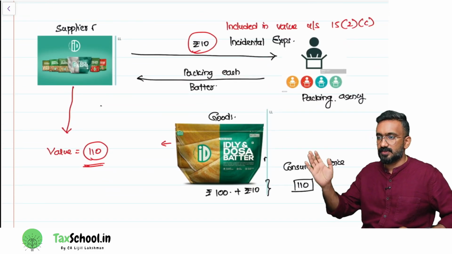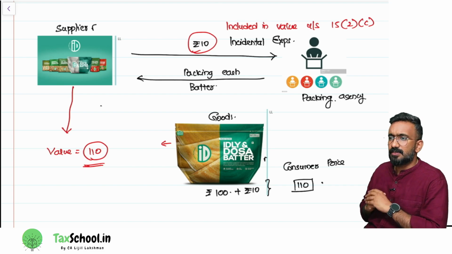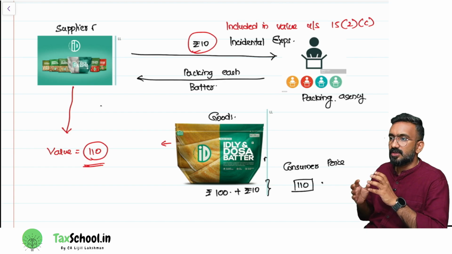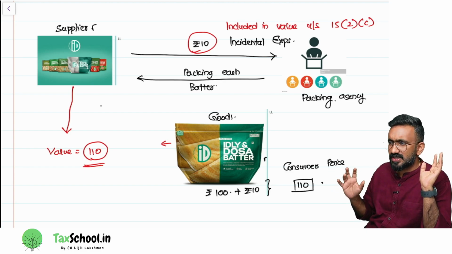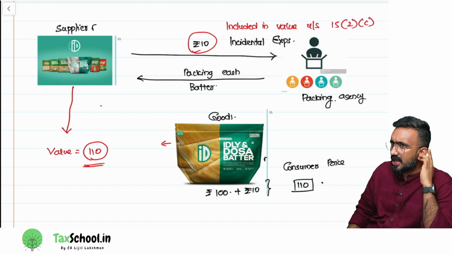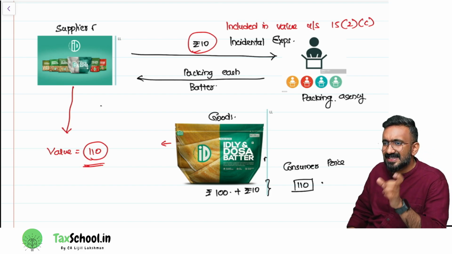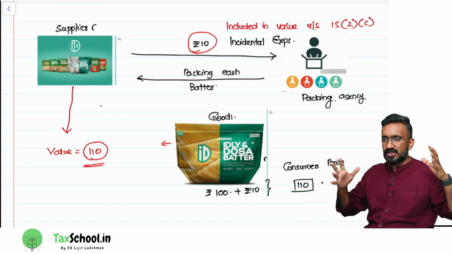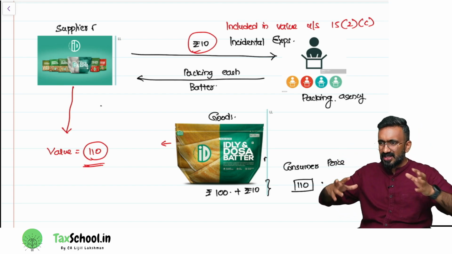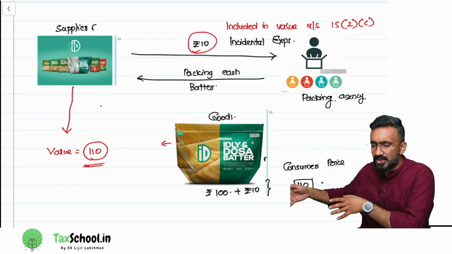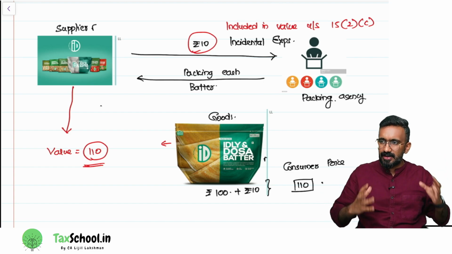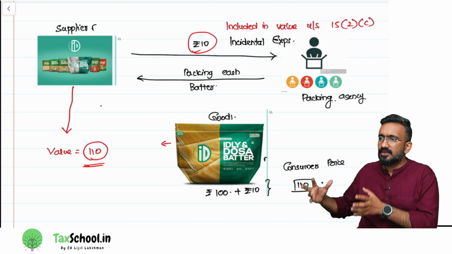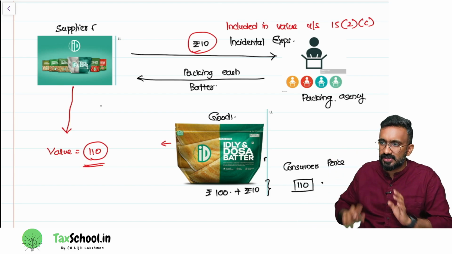So look at this example. Say there is a company which is selling idli dosa batter, a famous company called ID Fresh. Now, ID Fresh decided to outsource their entire packaging. So ID Fresh, company number one, has its own subsidiary doing packaging. ID Fresh will make idli dosa batter and send it to this packaging company. They do each packaging for 10 rupees.